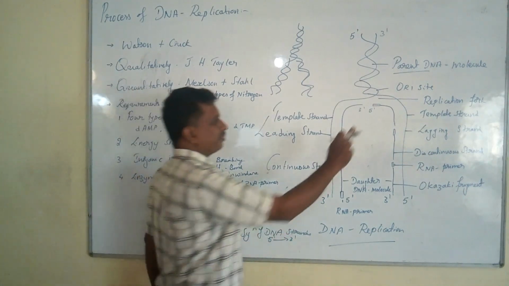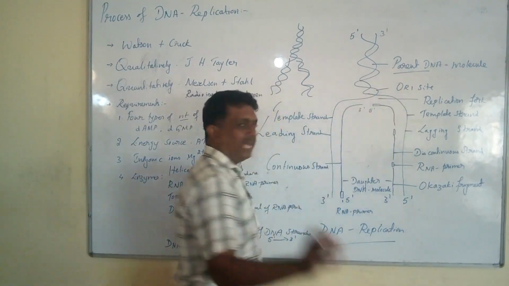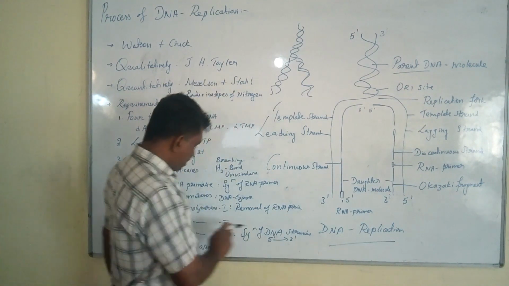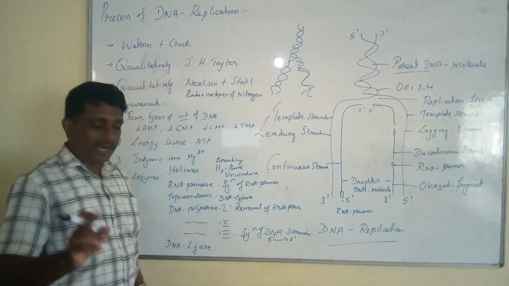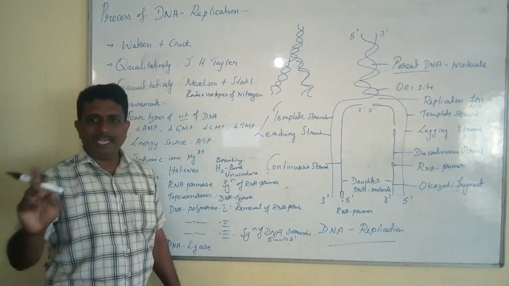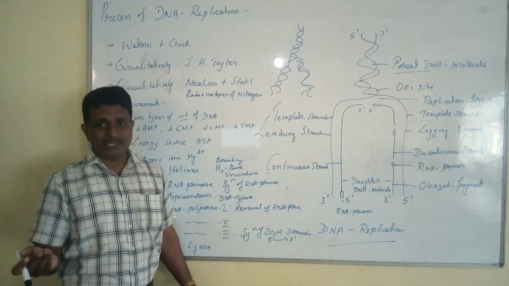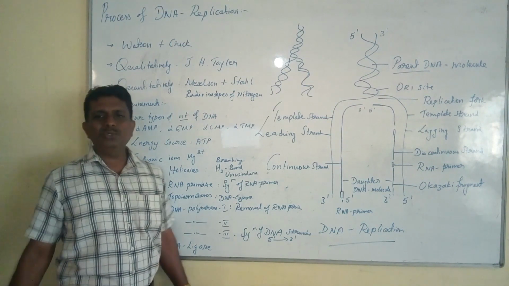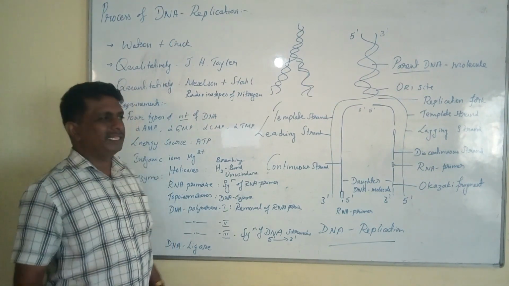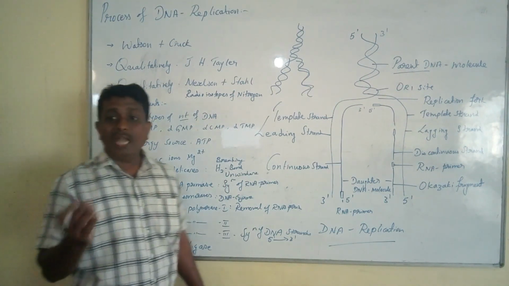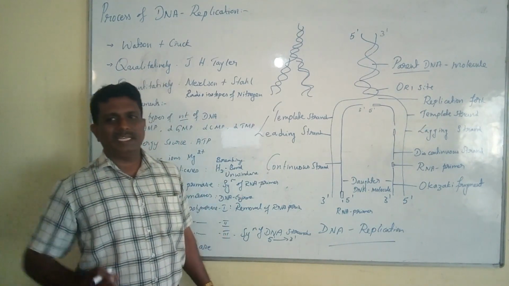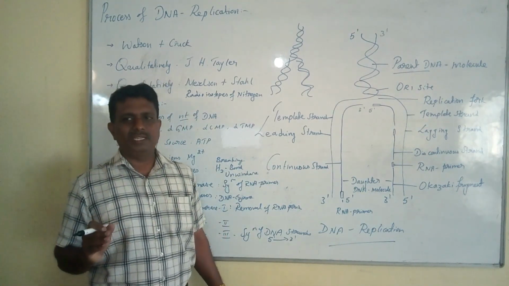Particularly on the ORI site, the action of the enzyme helicase or the enzyme unwindase will play a very important role in removal of weak hydrogen bonds between the two strands, resulting in the unwinding of DNA.